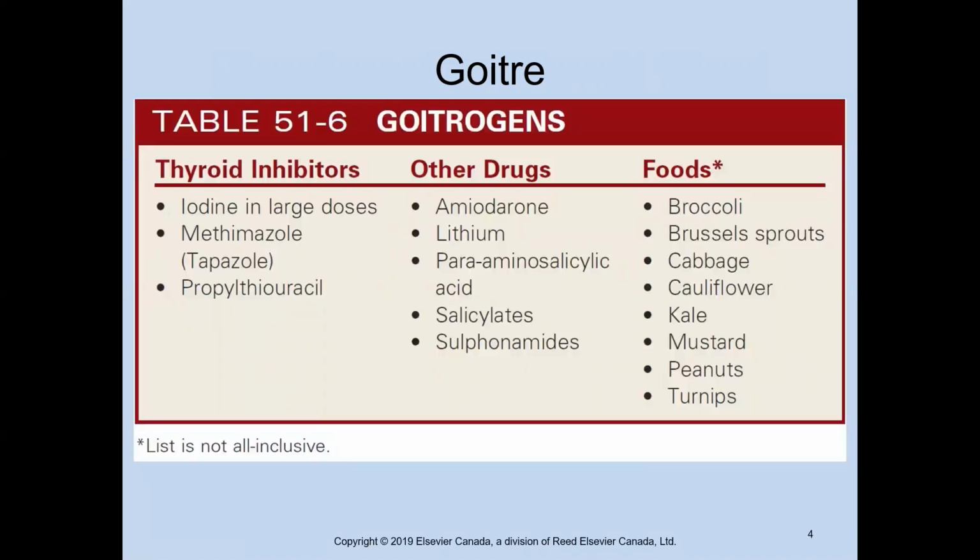So here we're going to look at goitrogens, right? So things that can cause goitre. There's thyroid inhibitors, so iodine in very large doses. And again, typically that's going to be some kind of environmental exposure. Tapazole, which is a medication, and later we'll talk about Tapazole because we use that therapeutically when someone is hyperthyroid.